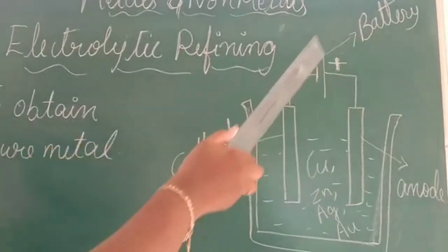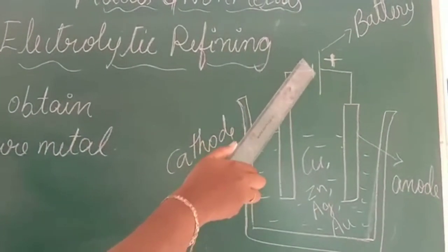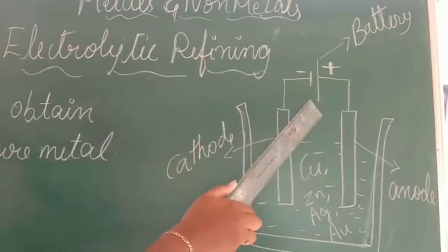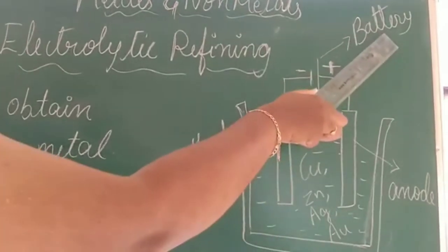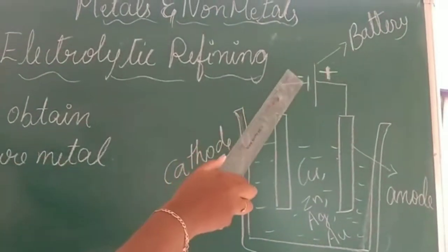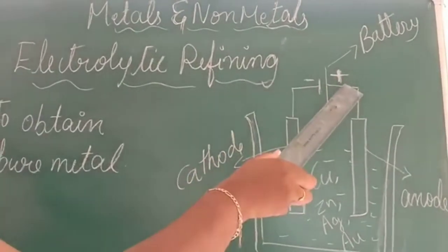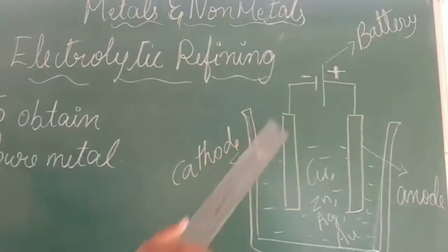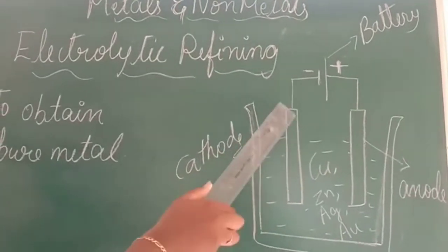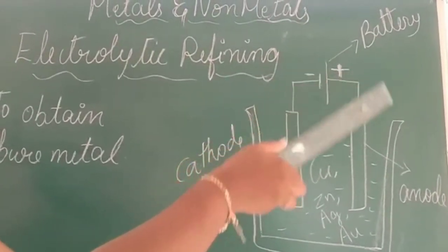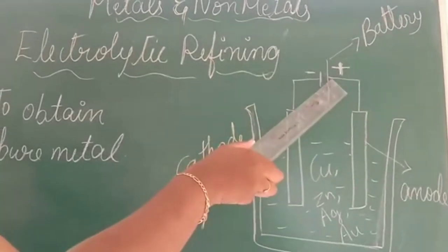In the battery you have a smaller end here and a longer end here, right? The smaller end indicates negative and the longer end indicates positive. Always connect the cathode plate's wire to the negative end and the anode plate's wire to the positive end.